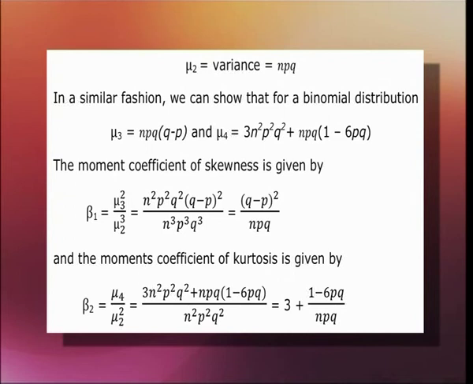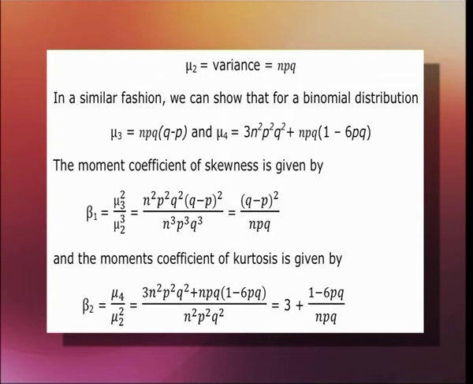The moment coefficient of skewness is given by beta 1, which is equal to mu 3 to the power 2 divided by mu 2 to the power 3, which is equal to n to the power 2 times p to the power 2 times q to the power 2 times (q minus p) to the power 2, the whole thing divided by n to the power 3 times p to the power 3 times q to the power 3, which is equal to (q minus p) to the power 2, the whole thing divided by npq.